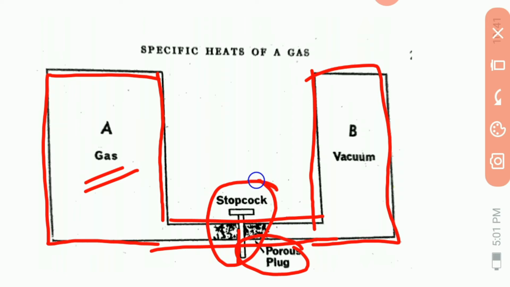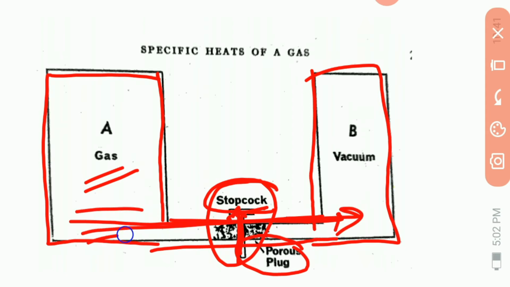When this stopcock is opened, gas flows from A to B. The entire apparatus is thermally insulated and no temperature change can be detected as a result of the passage of gas from A to B.